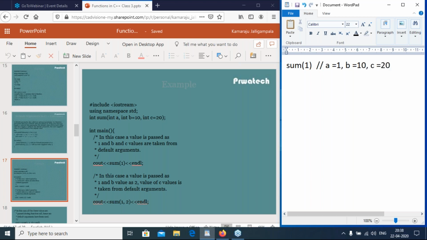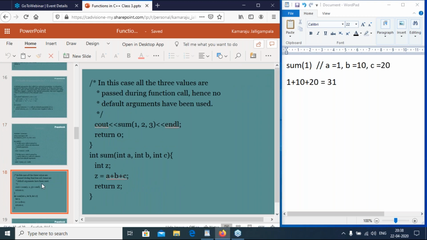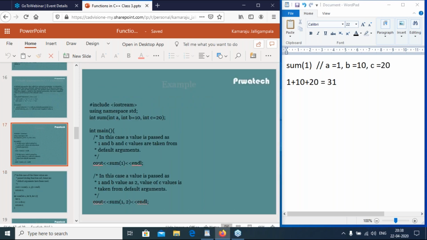Then 1 plus 10 plus 20, the value 31 will be displayed on the console window. So the return value 31 will be stored and cout displays it on the console window.